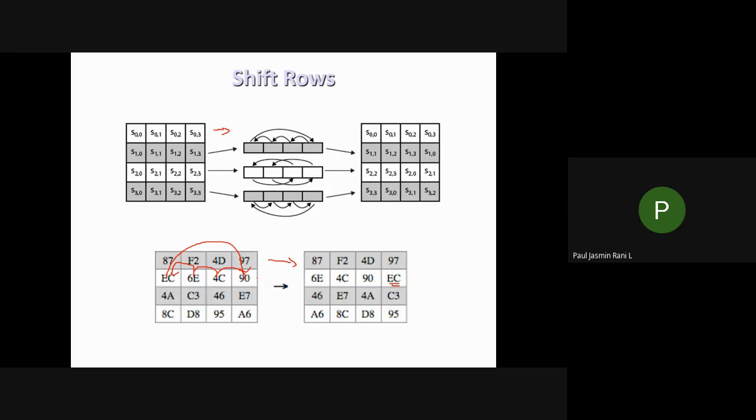In this way, you have to do your second row, third row, and fourth row. Only the first row you have to keep like this. For your first row you should not do anything; you have to keep it as it is. The shift is applicable only for your second, third, and fourth rows. So finally you'll get this answer.